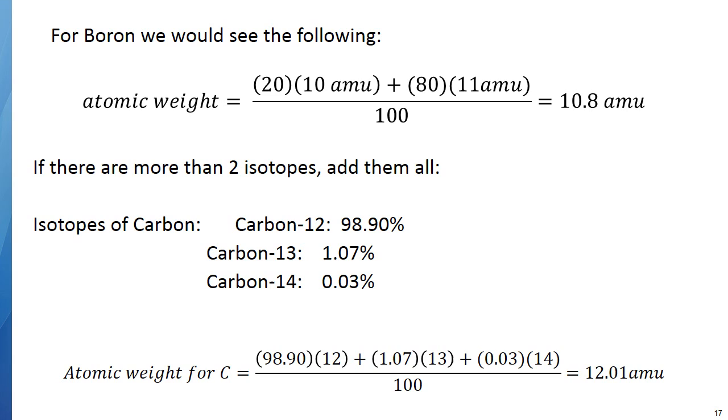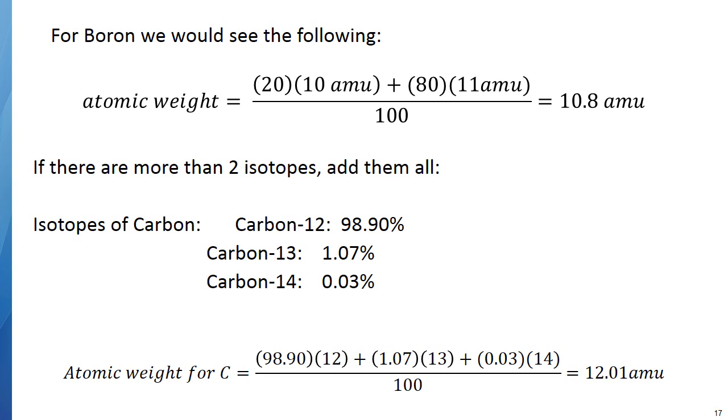So there are 3 isotopes for carbon. Carbon 12 has 98.9%. Carbon 13 is 1.07%, and carbon 14 is 0.03%. Now, I do know that you all probably, when you hear percent, divide by 100 to get it back. Now, you don't have to do that. We're dividing by 100 at the end, at the bottom. So you can just use the percentages. If you want to divide by 100 each time, you can do that, or you can divide at the end.